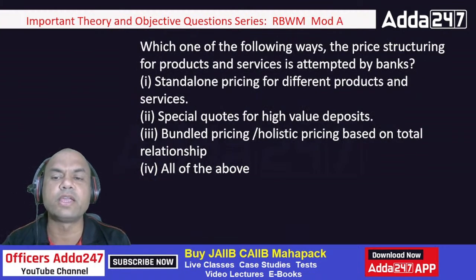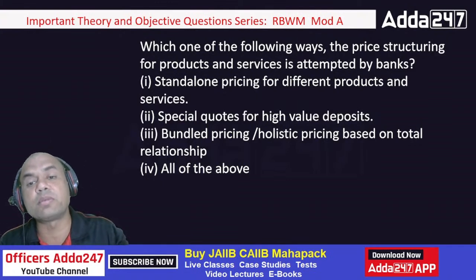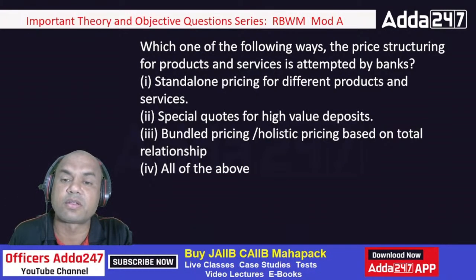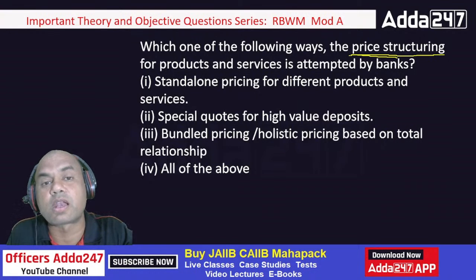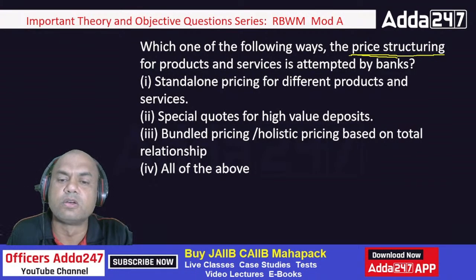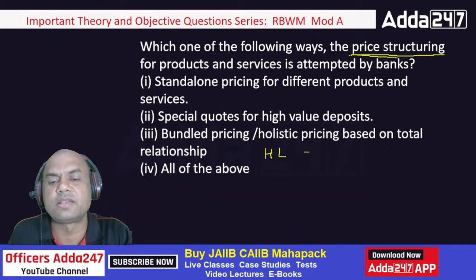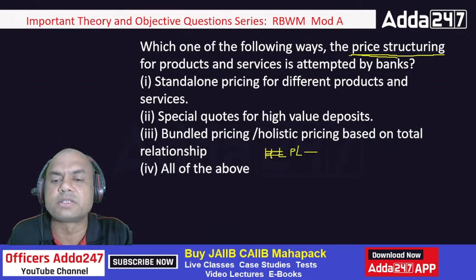Which of the following ways is the pricing structure of products and services attempted by the bank? So pricing structure means what? How do I price my products? Price my products means what? How do I sell it to my customer, at what rate? I'll give a simple example. Loan. Okay. Let's say home loan. Let's say personal loan now, PL. Personal loan, let's say I'm having at 11%.